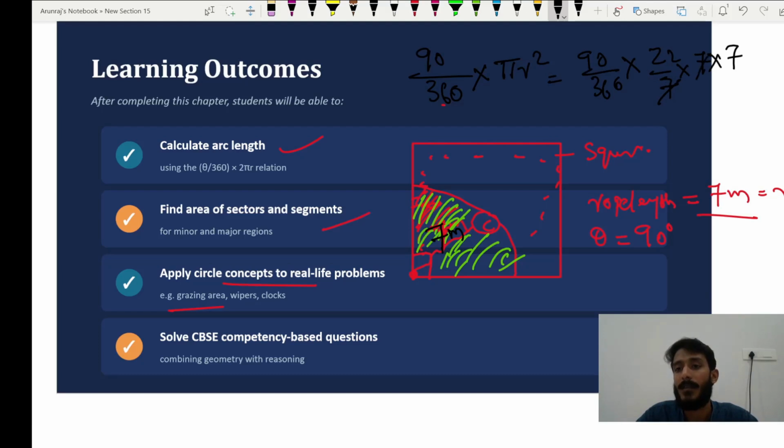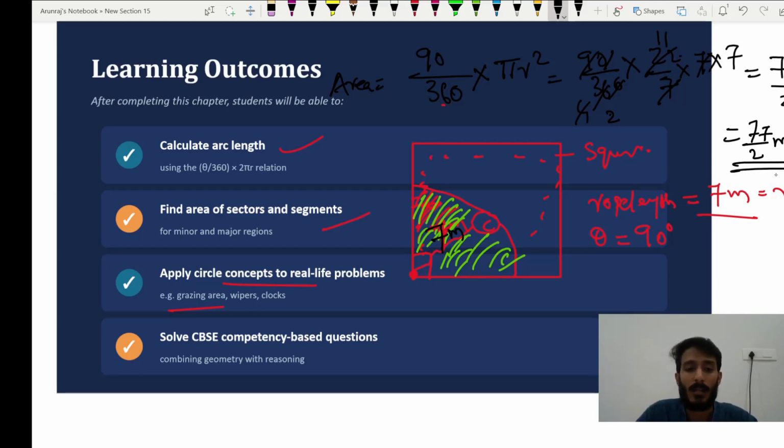So 7 will cancel, and 90 by 360 gives 1 by 4. 4 and 22 will cancel, and 11 by 2 will come. 11 into 7 is 77 by 2. This is the area, so the area is 77 by 2 meter square. This is the area the cow is going to graze. You can put it in decimal also, no issues. This is the manner you need to solve these types of questions.